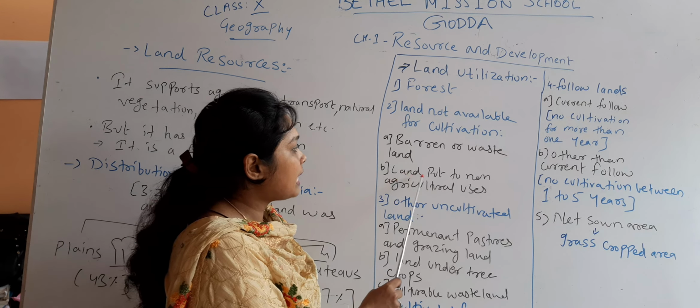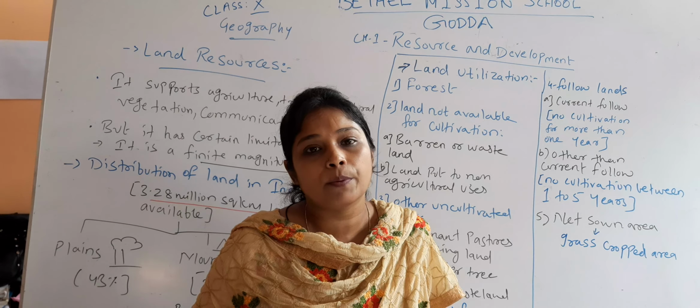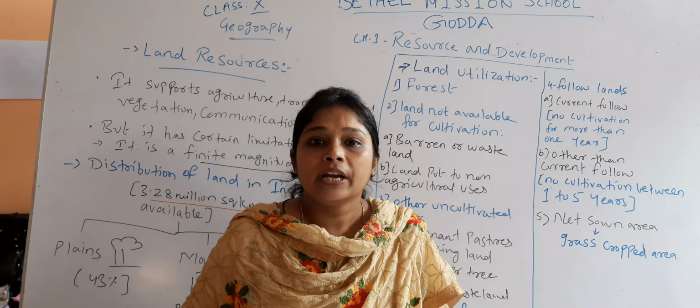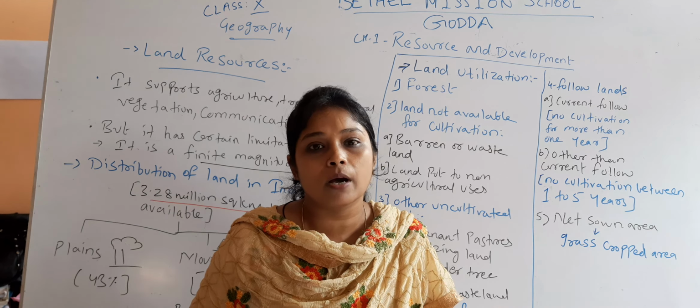Second category was land put to non-agricultural uses. Certain lands are there which can be used for agricultural purposes, but we are not using them for agricultural purposes. We are using them for other purposes like making houses, buildings, industries, transport system, communication.